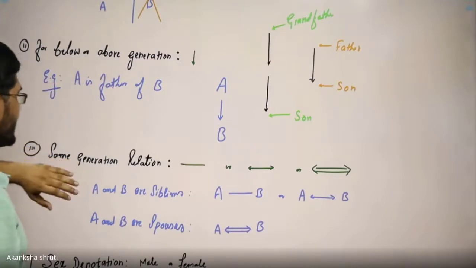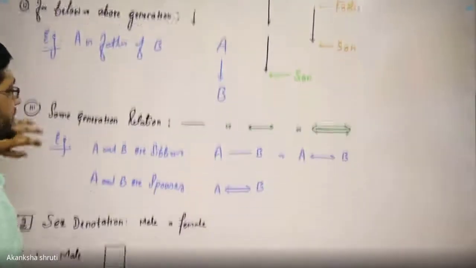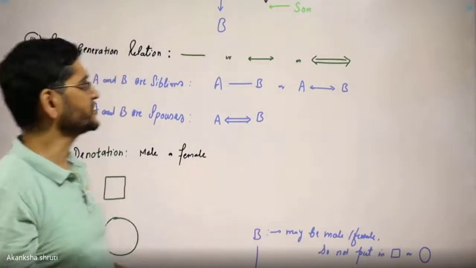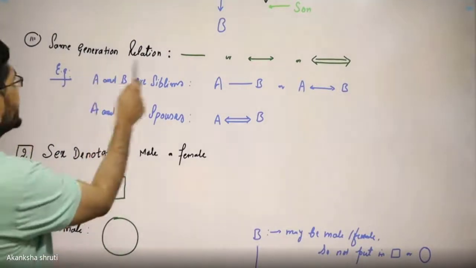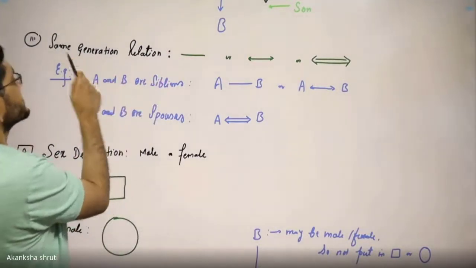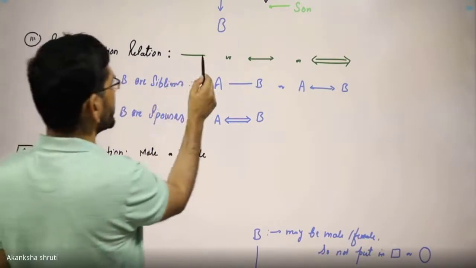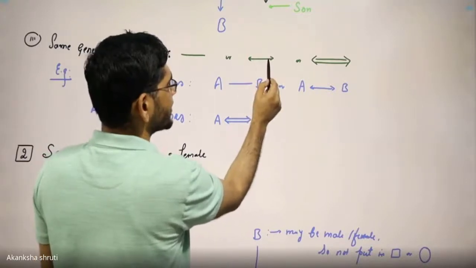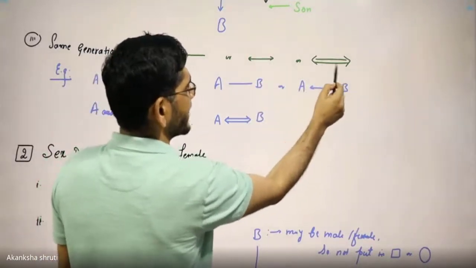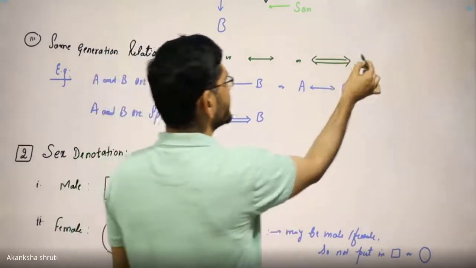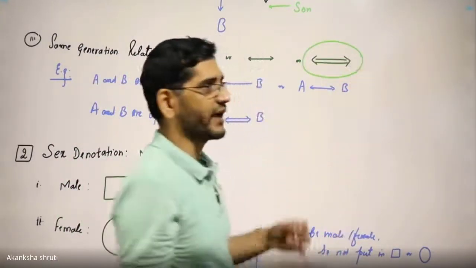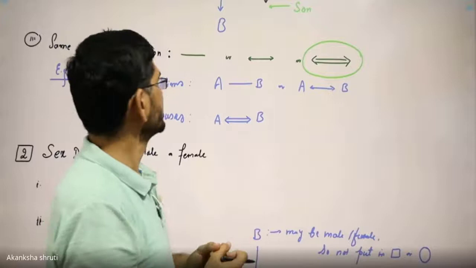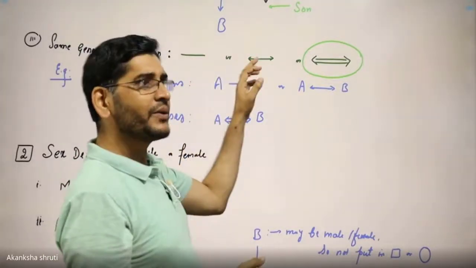But the relation may be in the same generation, like brother-sister, husband-wife, cousin brother, etc. For denoting the same generation relation, we use this horizontal line, a single line with double arrow or a double line with double arrow. Students, this double line with double arrow is exclusively for the very strong relation, which is the husband-wife relation or the marital relation. The single line is for the brother-sister relation.